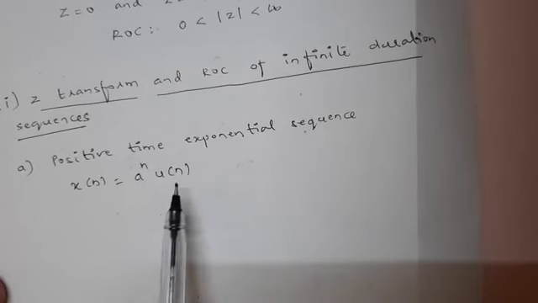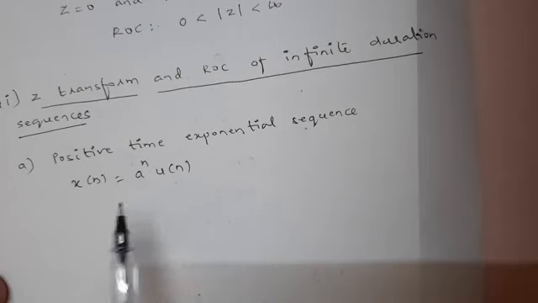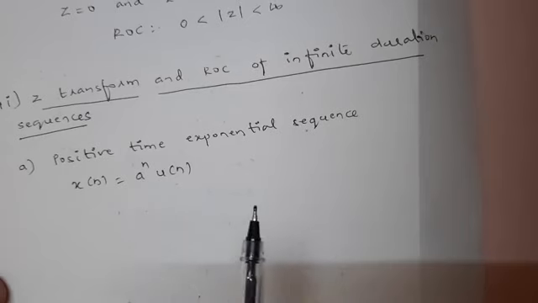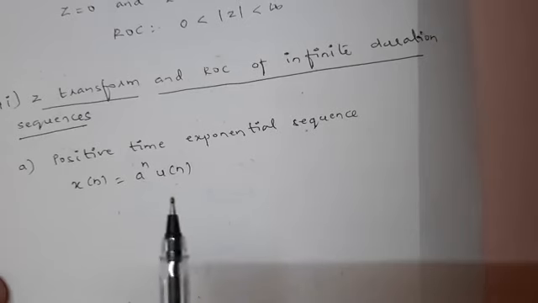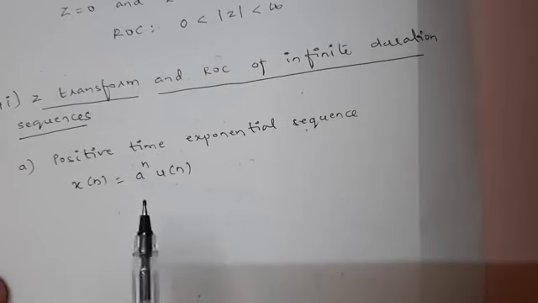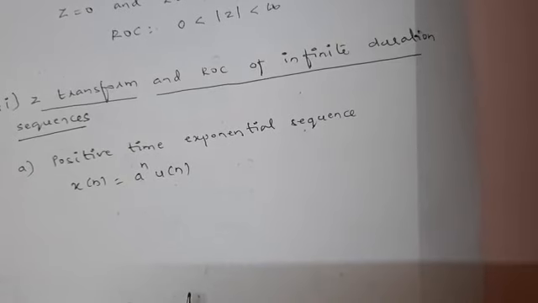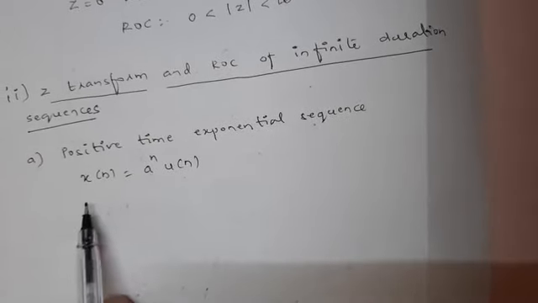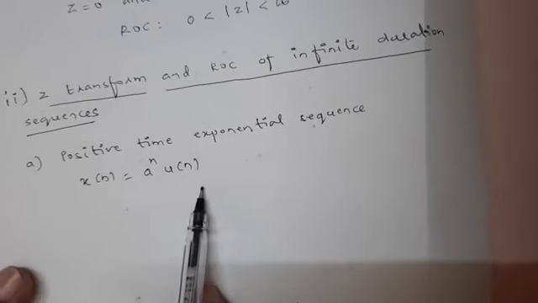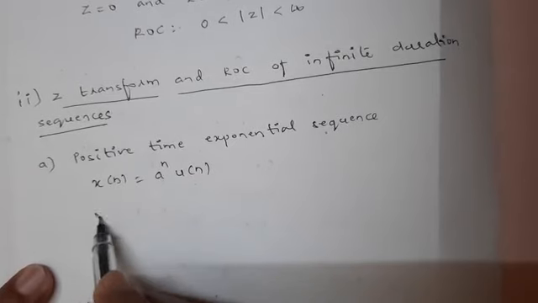What is an example for negative time? U of minus n minus 1 we will consider here. U of n from 0 to infinity we have already considered as positive time, so anything n less than 0 is u of minus n shifted by 1, so minus 1. That will be on the left side, and anything on the left side is a negative time exponential sequence. Now for such a signal we are trying to find the Z transform and ROC.